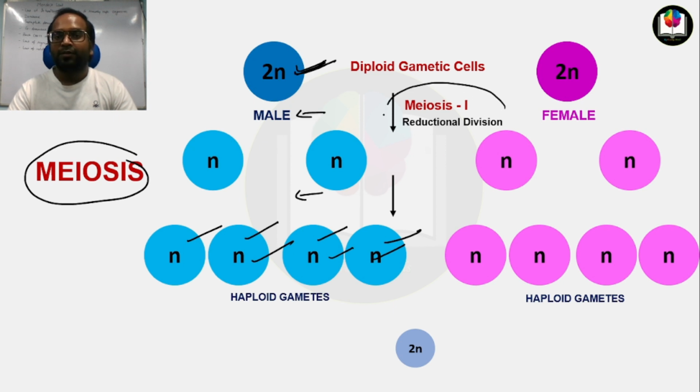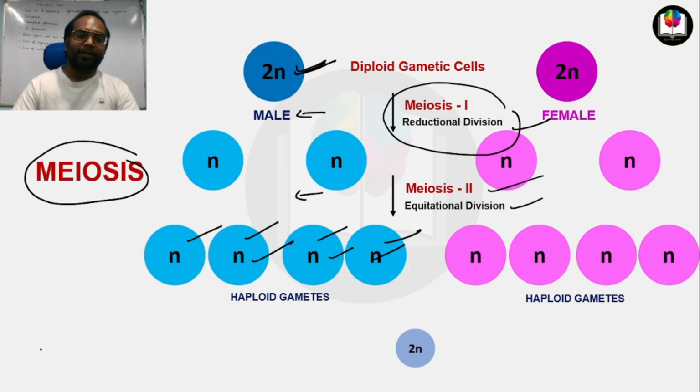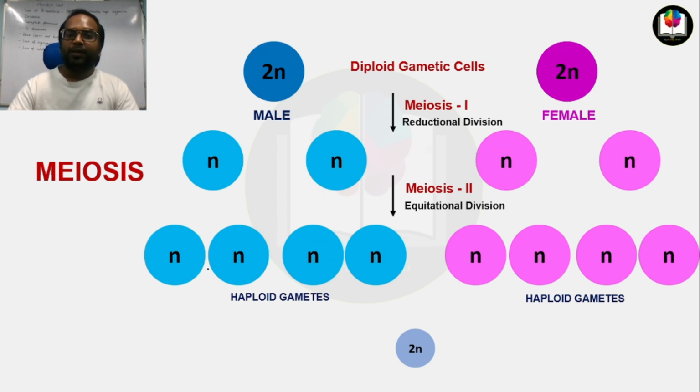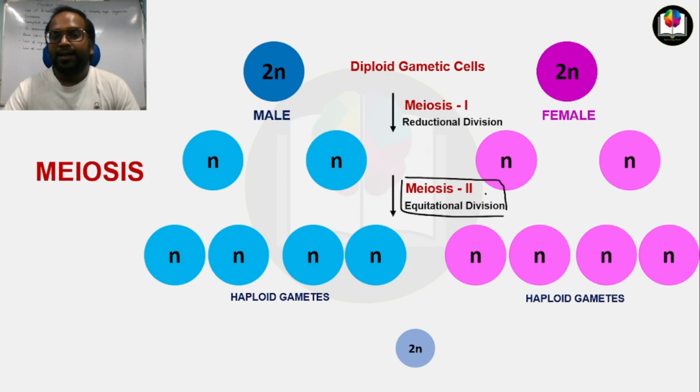The first division is known as meiosis 1, which is the reductional division, and the second is known as meiosis 2, which is the equitational division. Remember one thing: meiosis 2 is equivalent to the mitosis process.